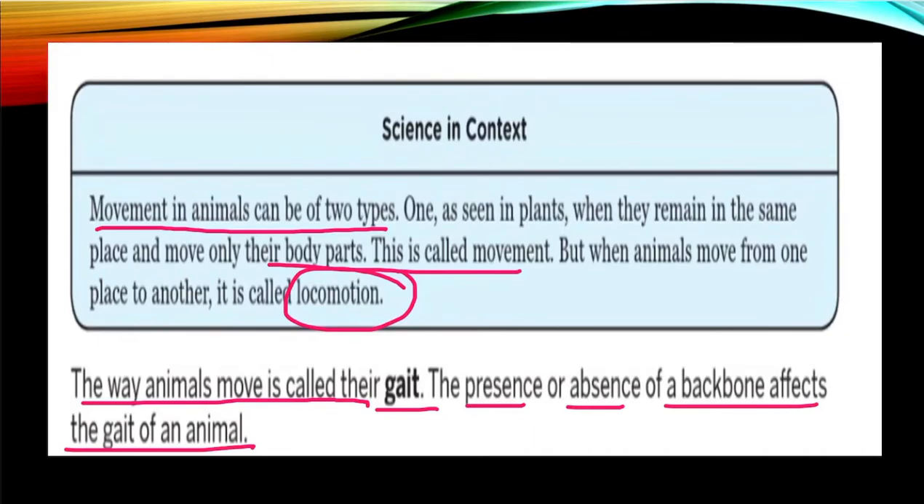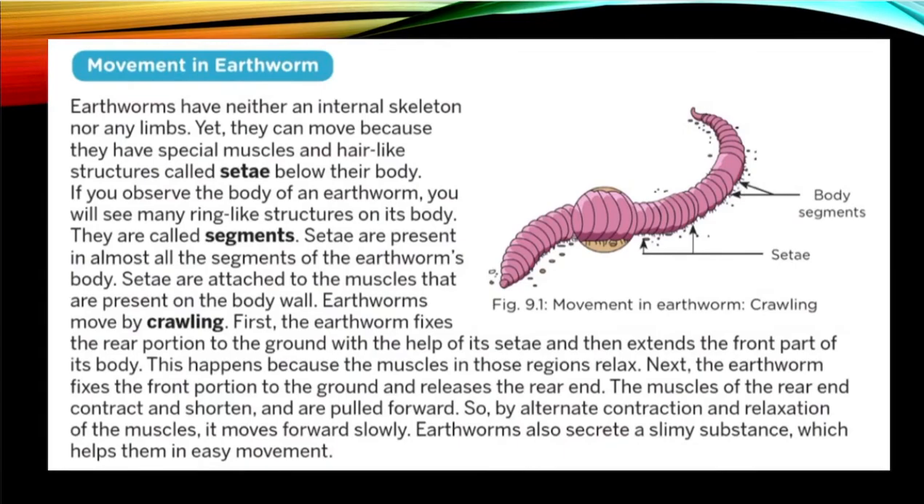If we do not have a backbone, the way of moving would have been different. We would not have been able to bend, or straighten up our back, right? So next one, let us study about movement in earthworm.